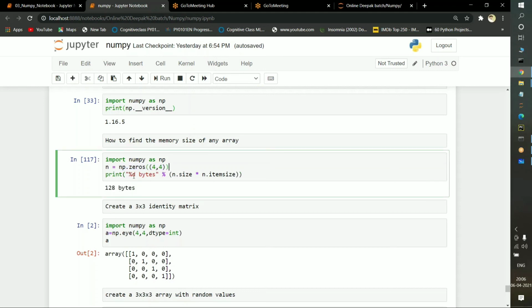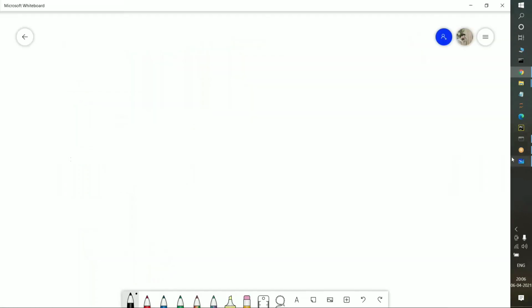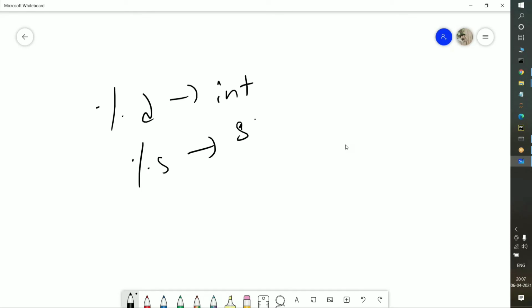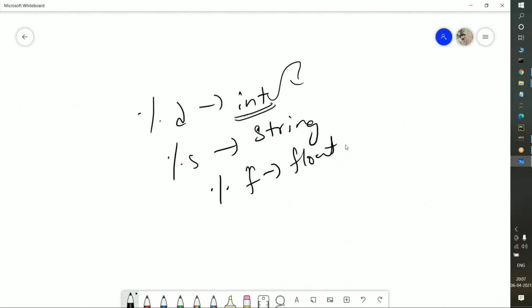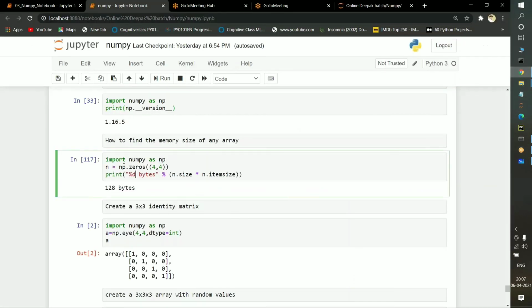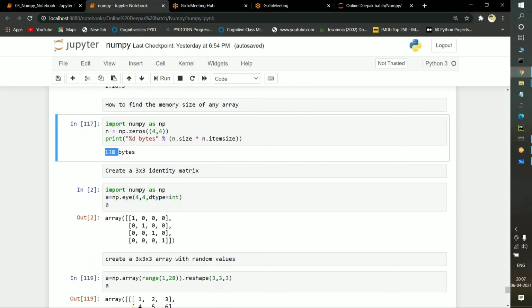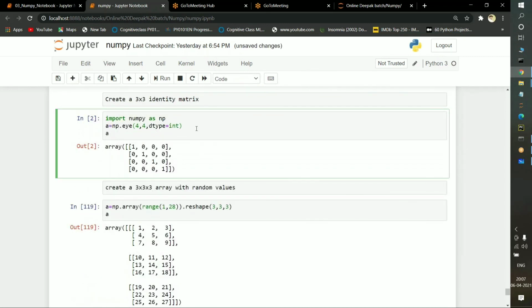Okay, 128 bytes. What do you mean by this %d symbol? The %d symbol refers to an integer, %s refers to a string, and %f refers to a float. That's why we are going to access the integer values, so I am passing %d here. See, I am going to access the integer value, so that's why I passed 128. See, these are some of the most important functions.